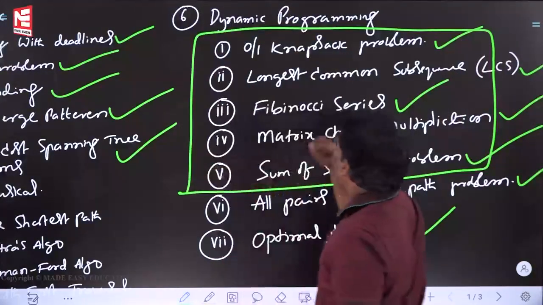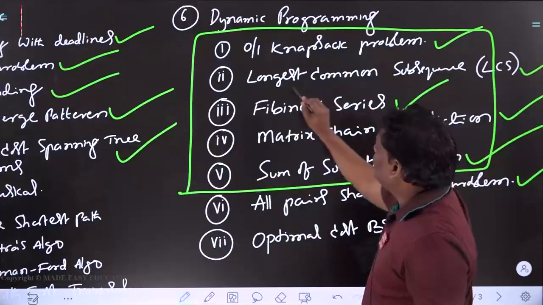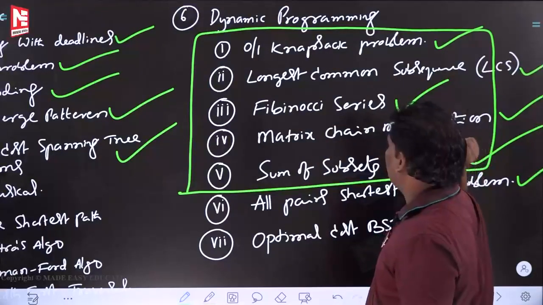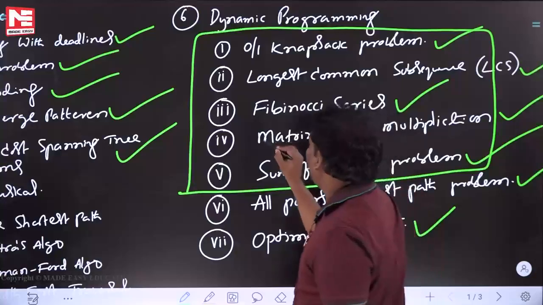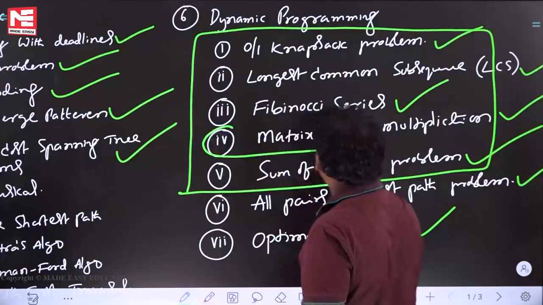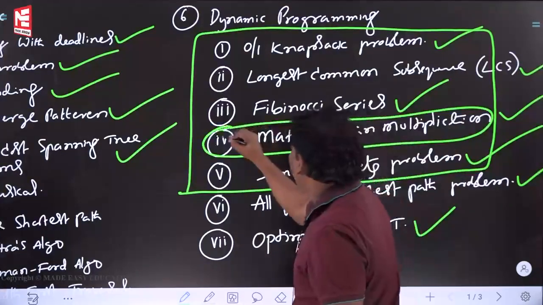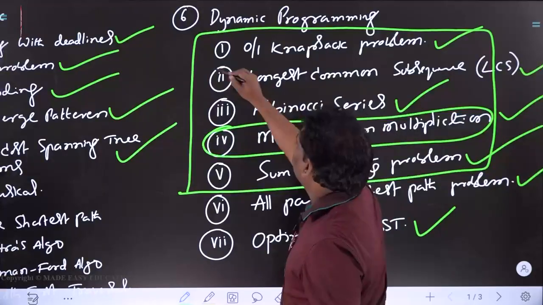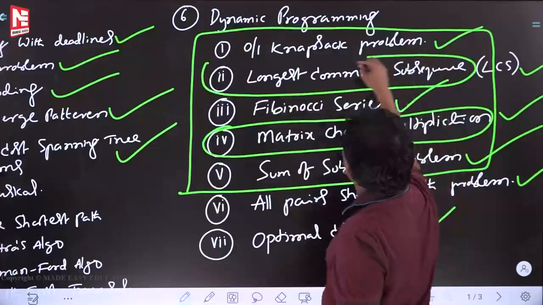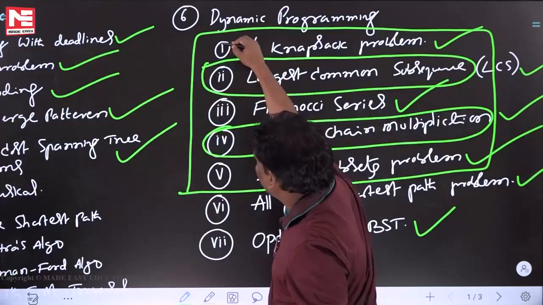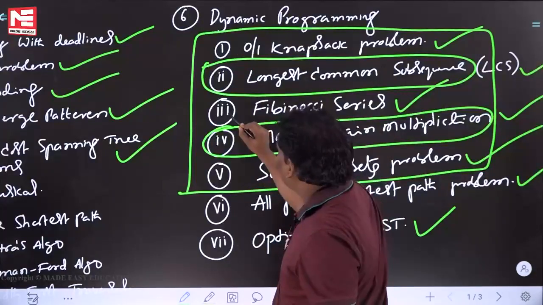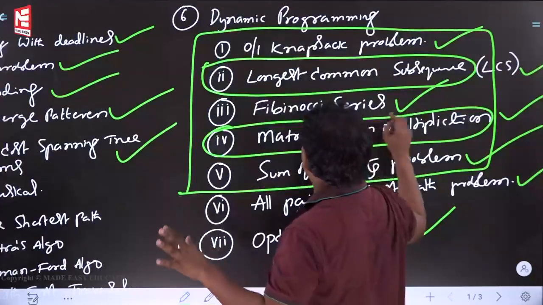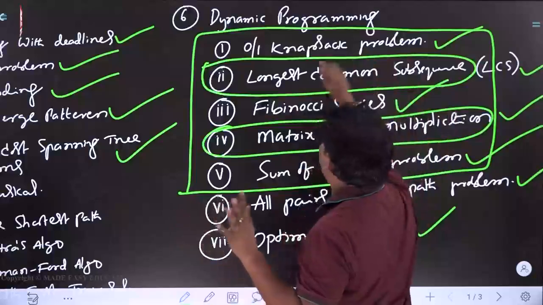Sometimes this one has come, and many times longest common subsequence has come. And a very important one, in my opinion, has come many times. This one has also come many times, and after this one it also came many times. Few times the first one came, and few times the third one came. Overall, I want to say, read these 5 applications properly.